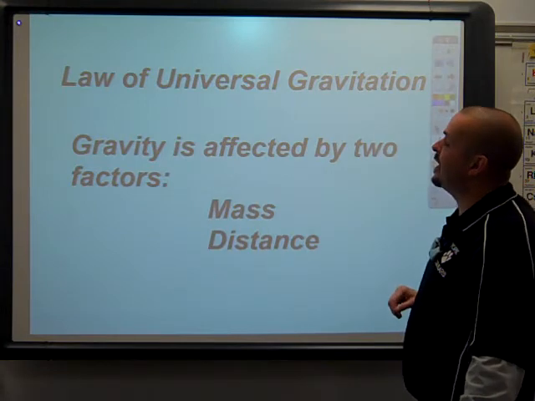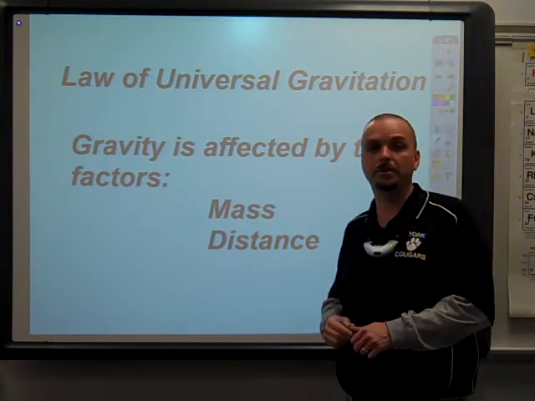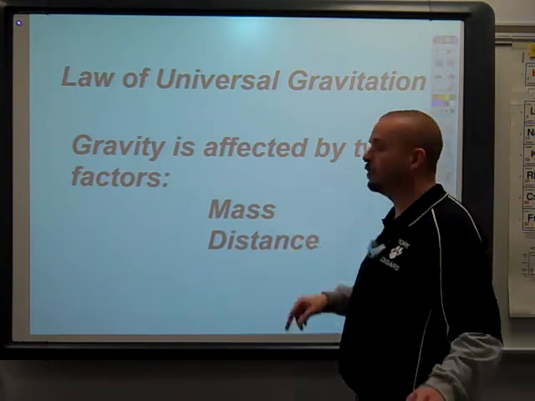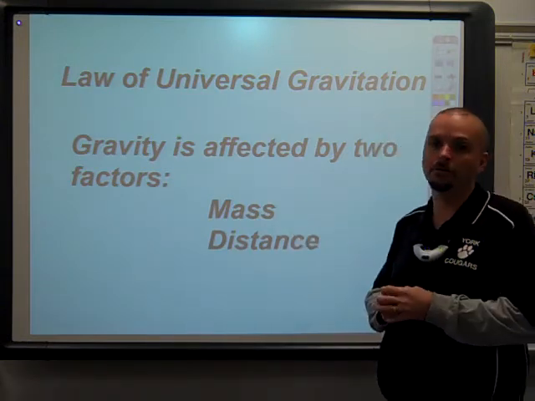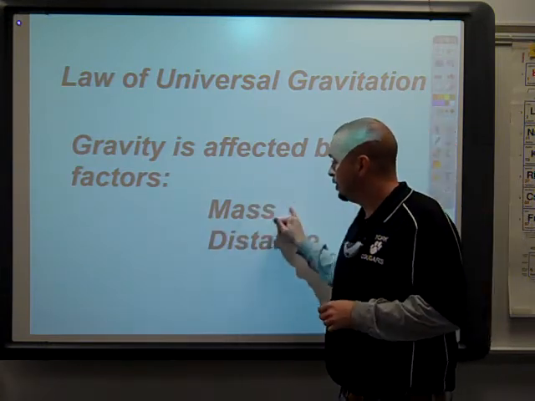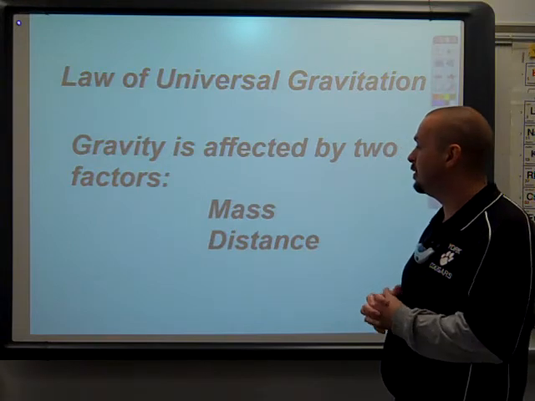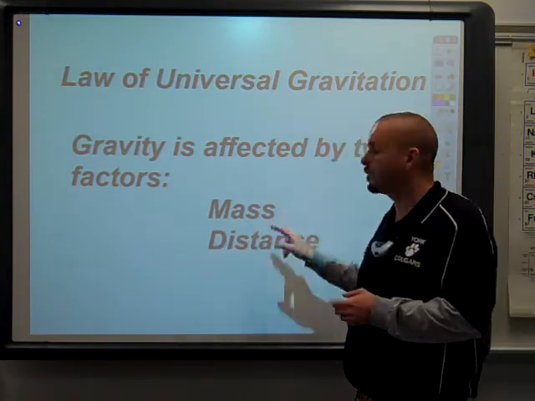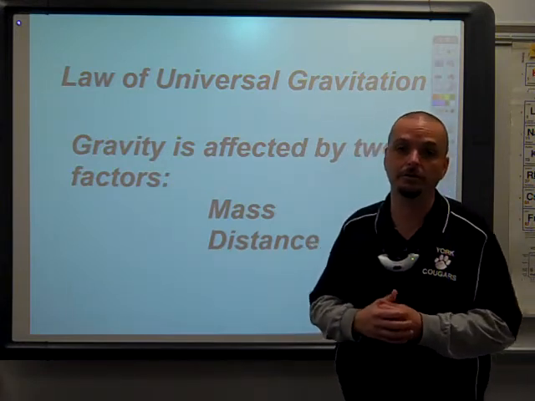Now, the law of universal gravitation tells us that this gravitational force is affected by two factors, mass and distance. When looking at mass, you're looking at the mass of the two objects involved, so you and the Earth. Your combined mass is what produces the mass part of the equation. And then the distance between those two objects. The greater the mass, the stronger the gravitational force.